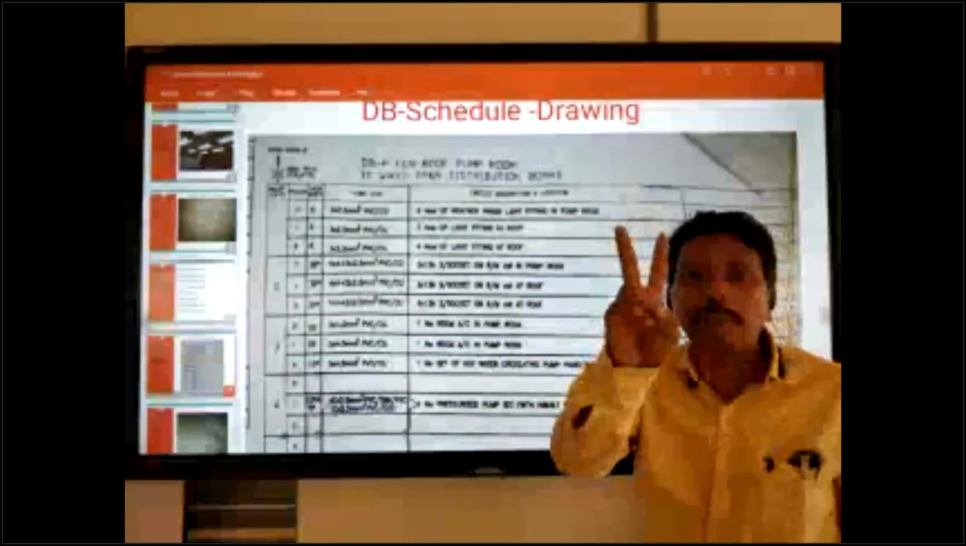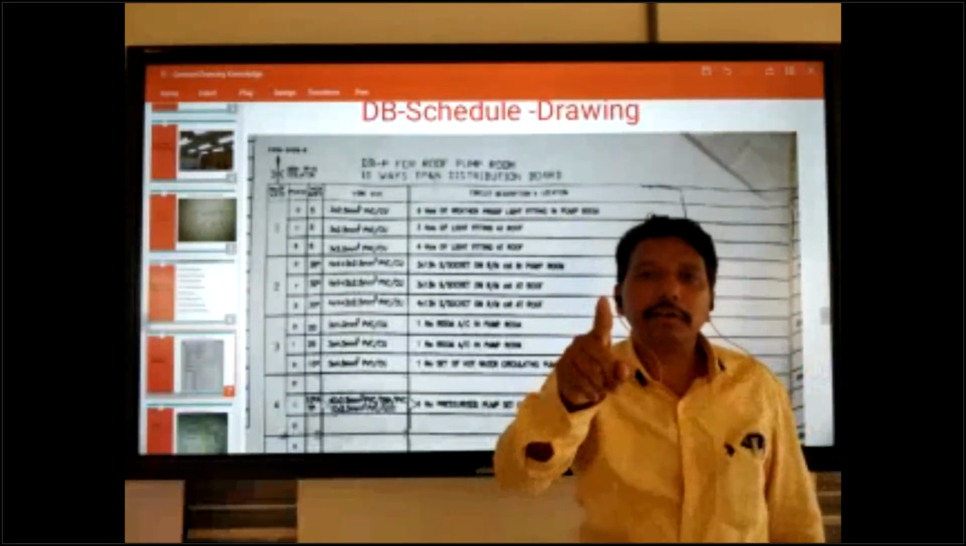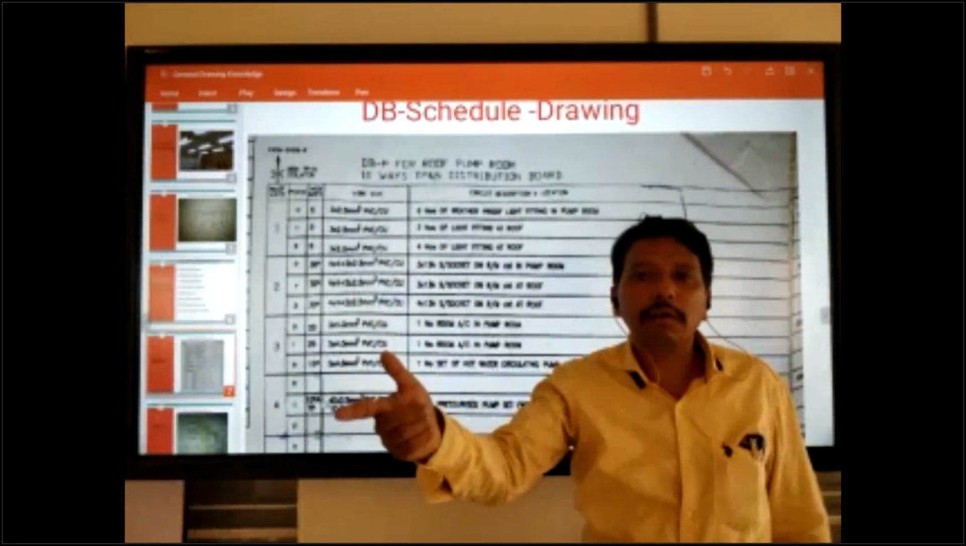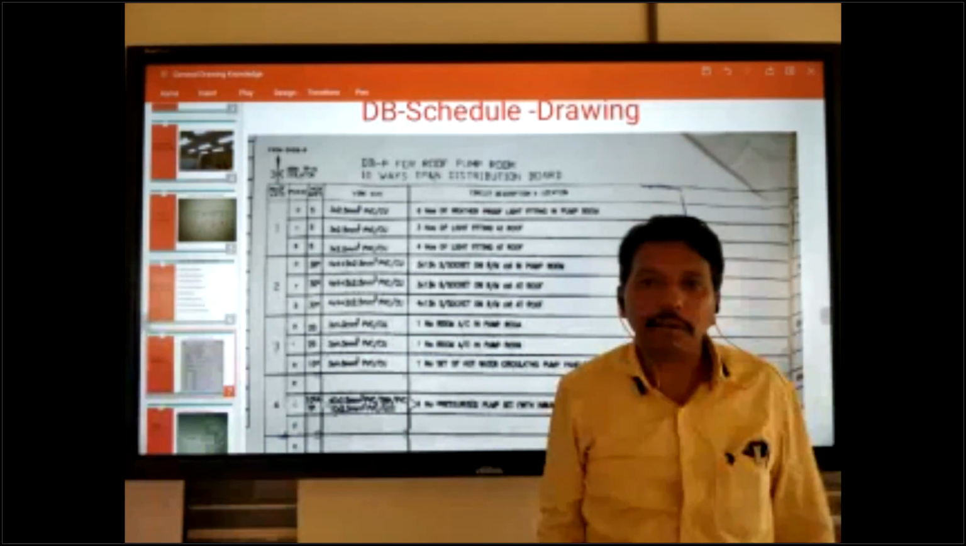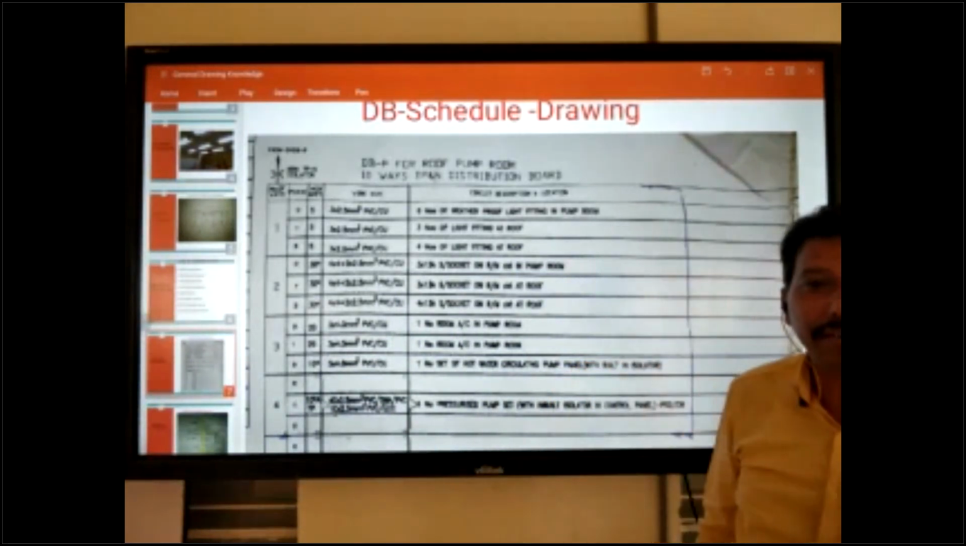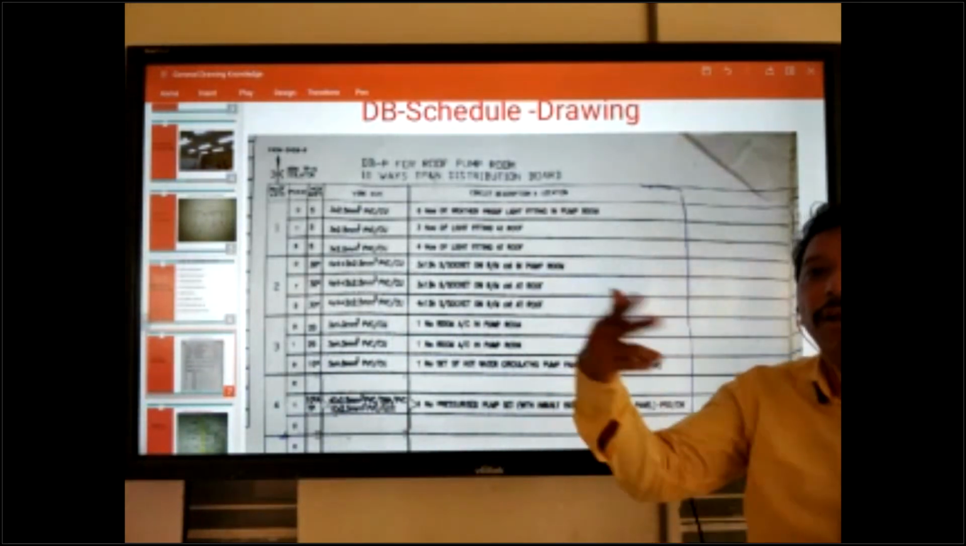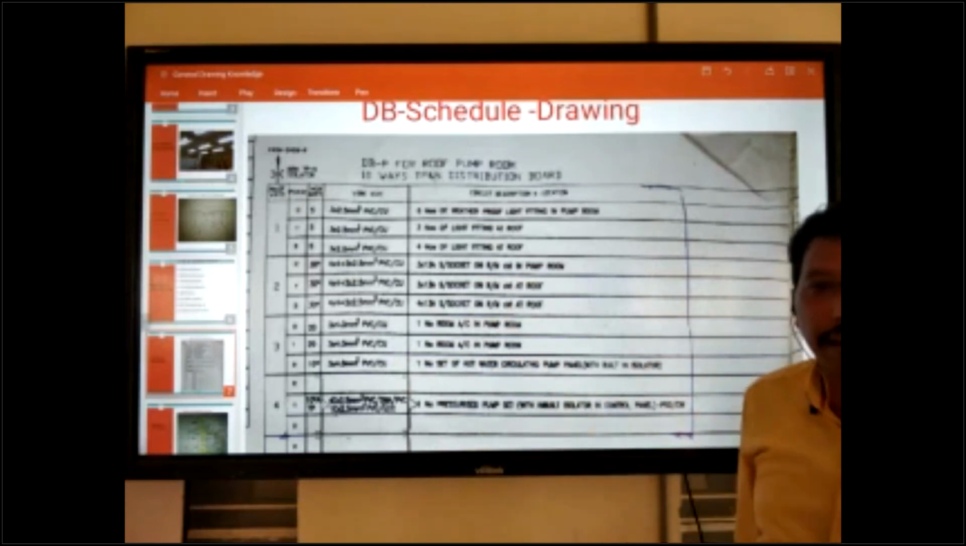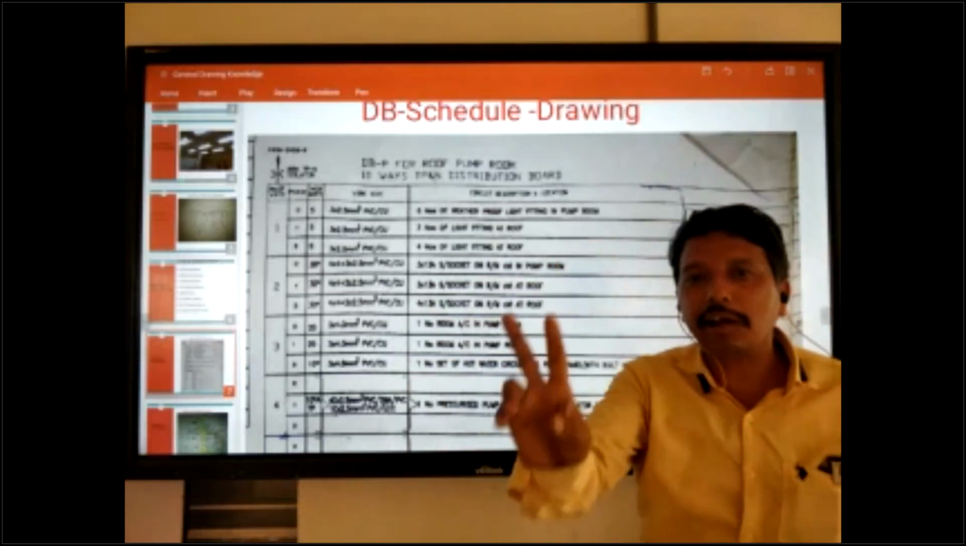We have two types of DB. SPN, single phase with neutral. Only one phase is coming here. And the next one is three phase, TPN, triple pole with neutral. Three phase is coming here. Two types of DB. Clear about this one.